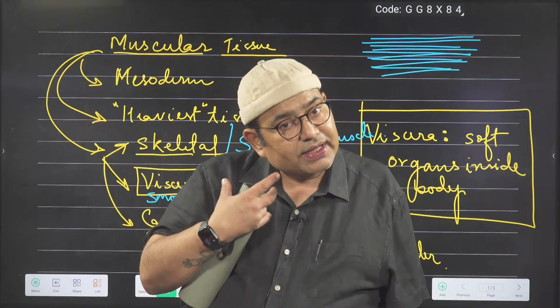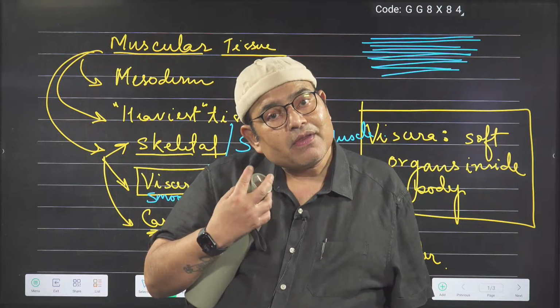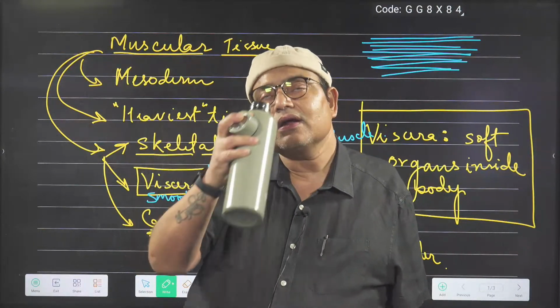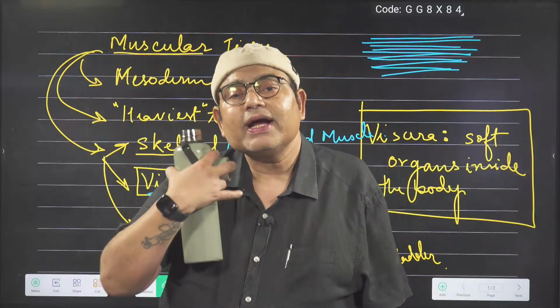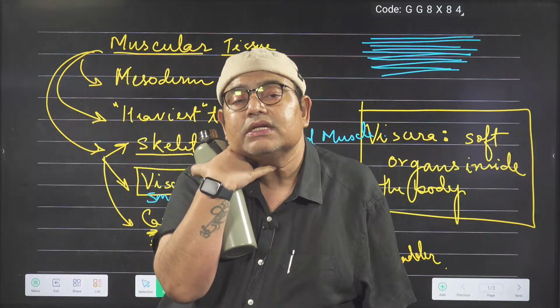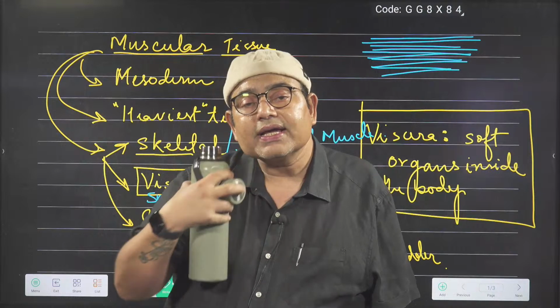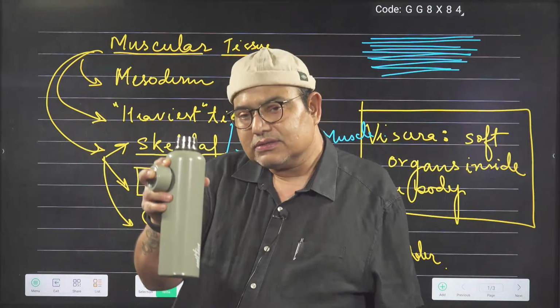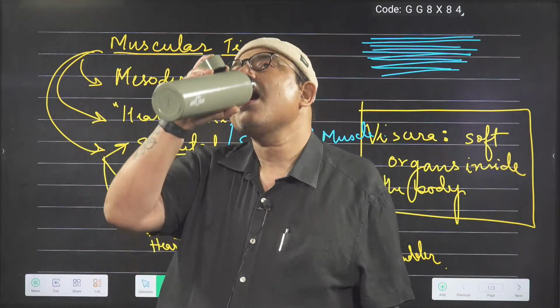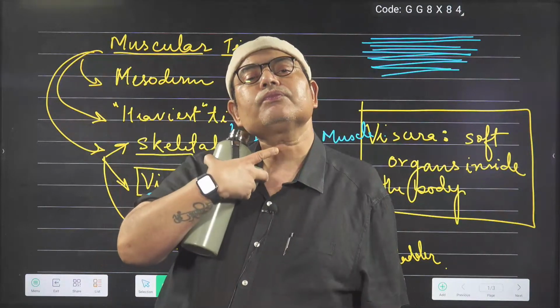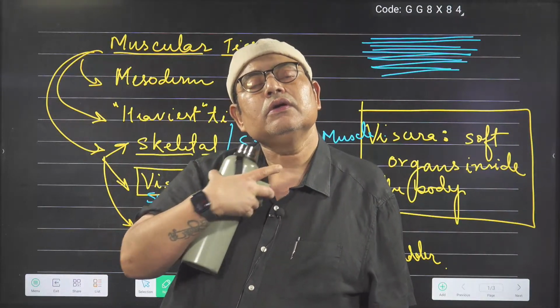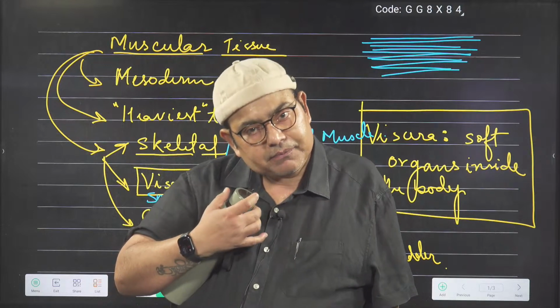It's a visceral reflex. I'll show you the reflex, okay? Now let's see. I'll swallow the water, and you will find something in my throat area will rise up. That is my larynx. Now see. Did you see something rising up?